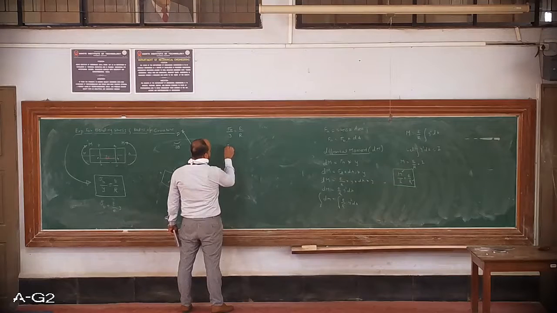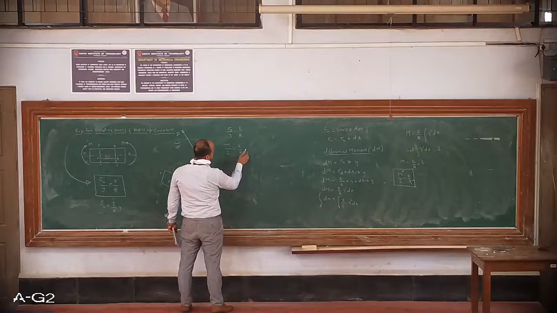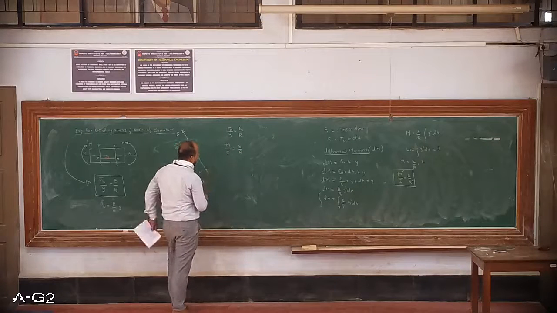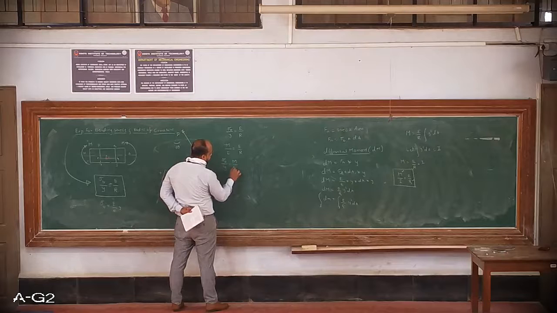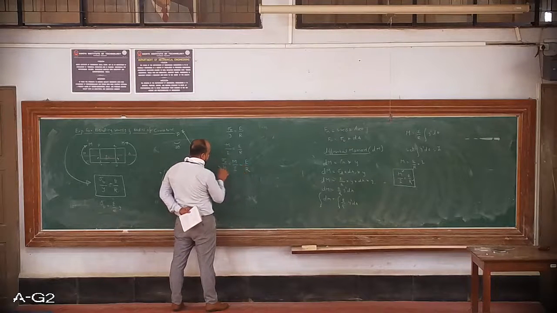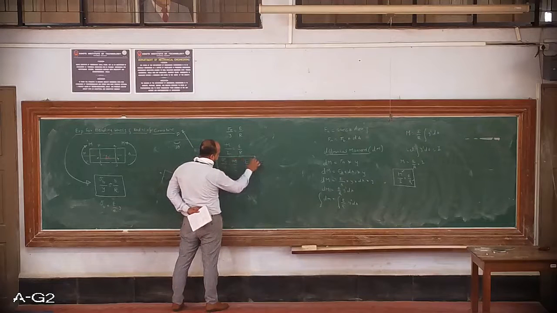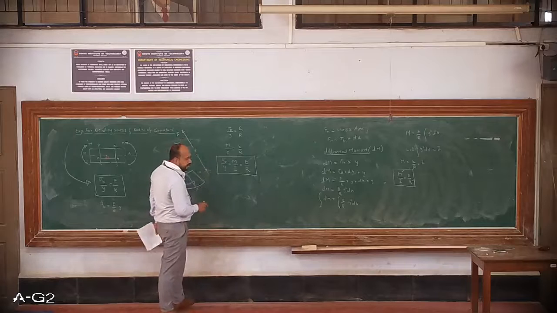M by I is equal to E by R. So if I club this all together, what shall I get? Sigma b by y is equal to M by I is equal to E by R. This is our generalized bending equation, or simply our bending equation.